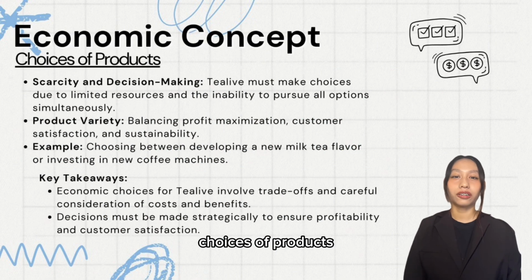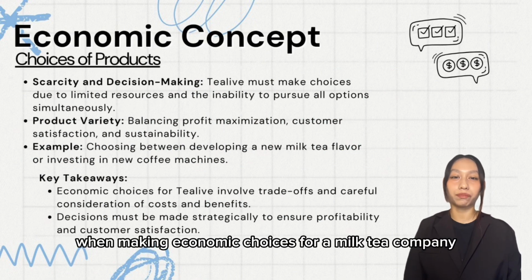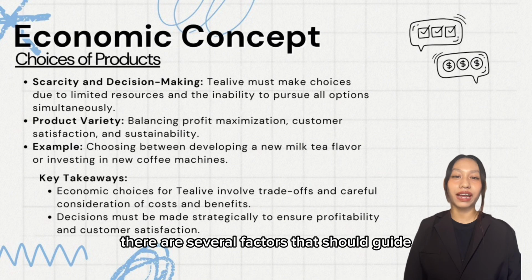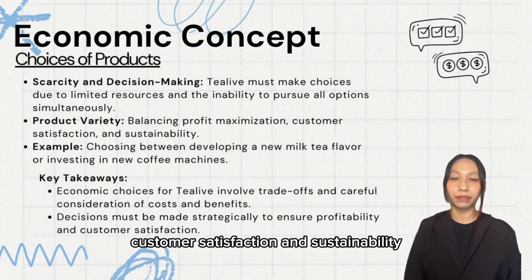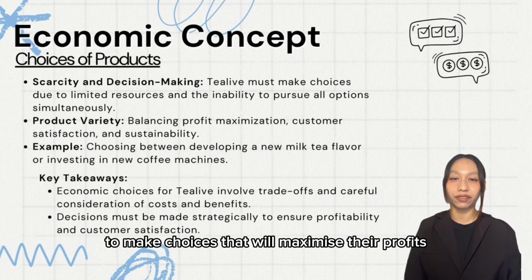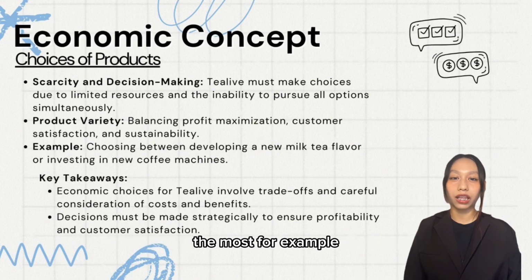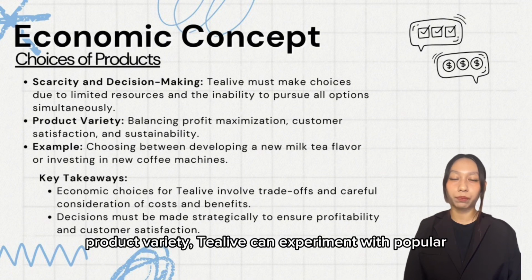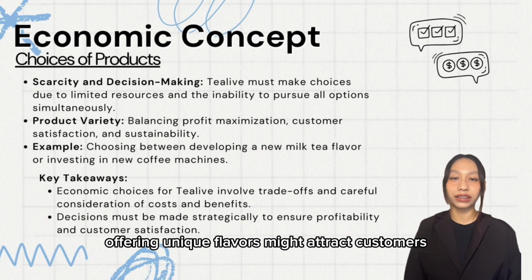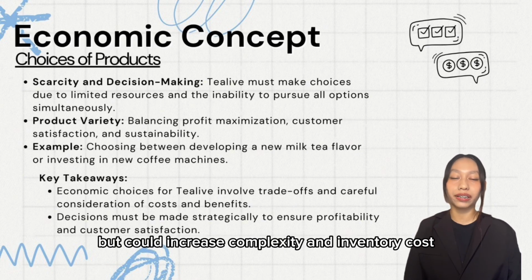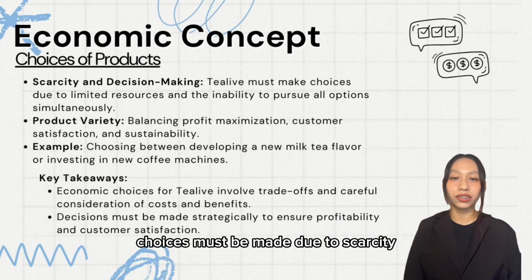Choices of product. When making economic choices for a milk tea company, there are several factors that should guide the decisions to ensure profitability, customer satisfaction, and sustainability. Tealive has to make choices that will maximize its profits the most. For example, product variety. Tealive can experiment with popular and seasonal flavors, for instance, taro, matcha, or fruit-based teas. Offering unique flavors might attract customers, but could increase complexity and inventory costs. Choices must be made due to scarcity.